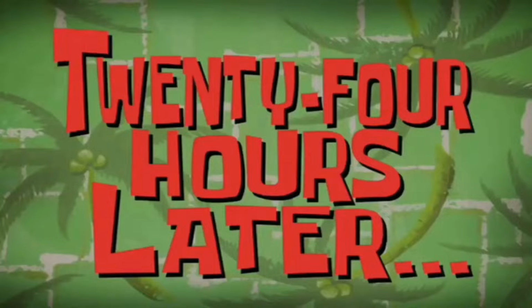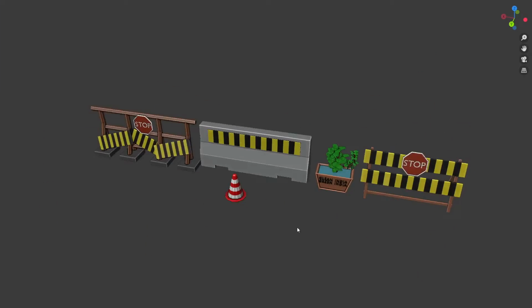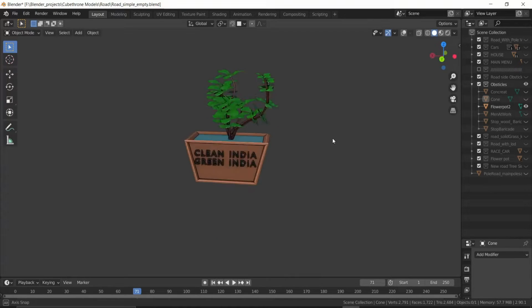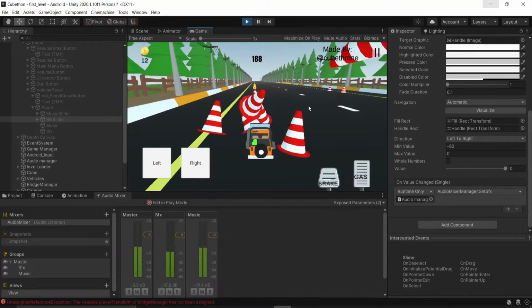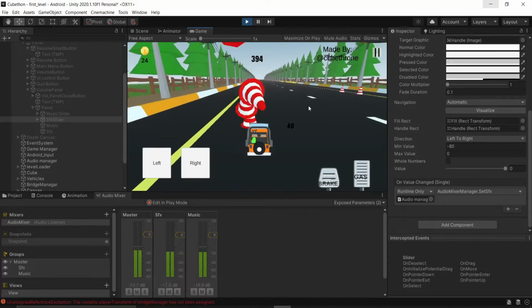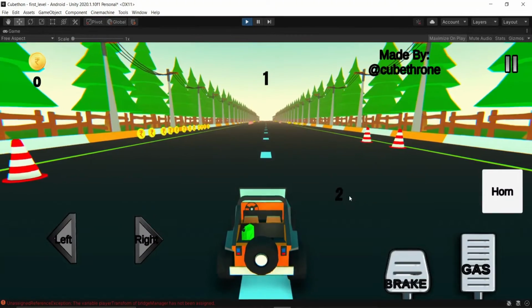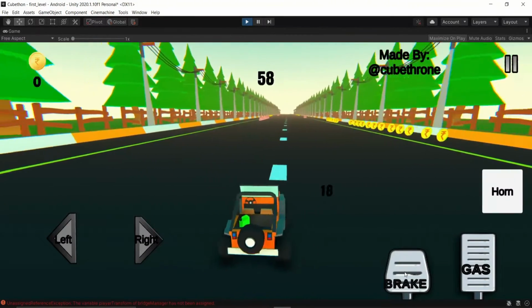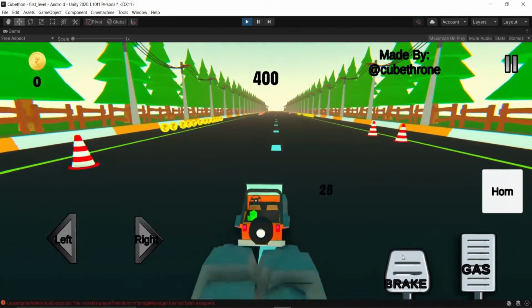Now it was the time to make some obstacles. So I again opened Blender and started to make some 3D models of road obstacles. 24 hours later. And after a day, I created these models and imported them to Unity and marked them as obstacle. And if the player will collide with them, the game will be over. And if the player will collide with these small cones, then they will fall and will behave like a realistic cone. Also, I added two point lights at the place of backlight of the car and modified the brake effect script to also turn on the lights when the brakes are being applied.